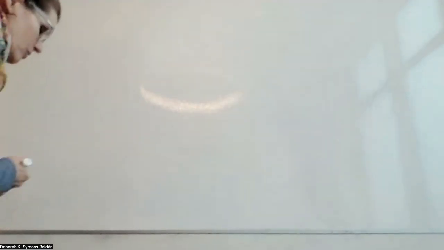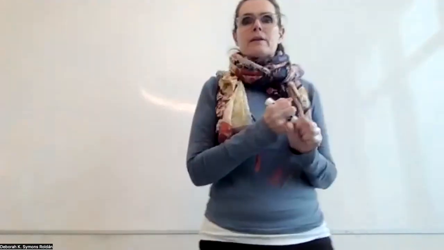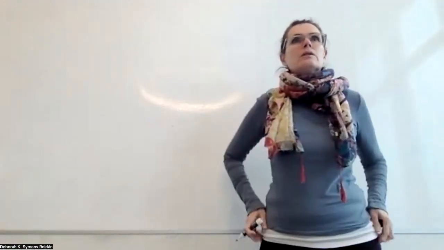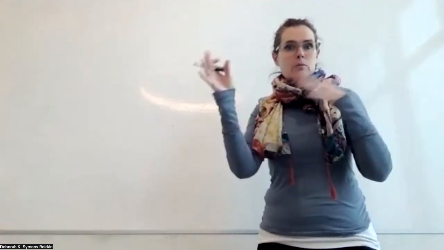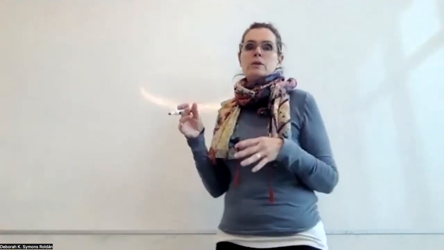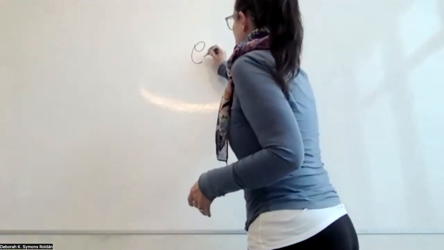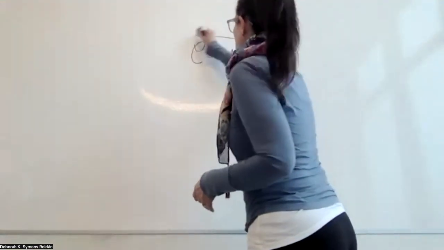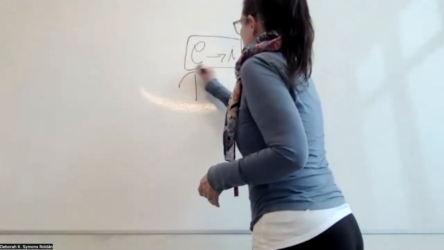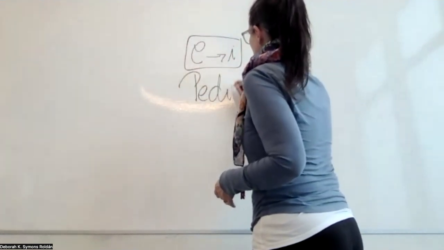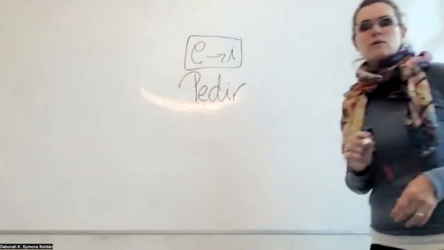All right, so let me just move on and quickly show you what we're going to do today. Remember that some verbs change in that stem, like we saw the other day with the O to the weird, etc. Sometimes they change in the first person singular. In this case, we're going to change the ones that change from the E to an I, like for example, the verb pedir. Pedir means to ask for, okay?